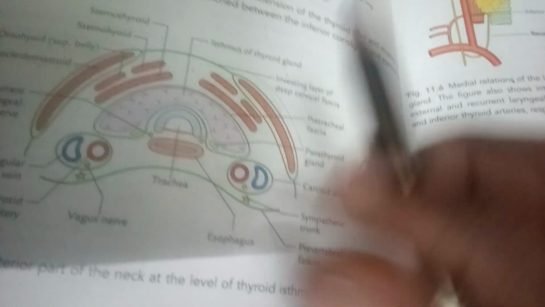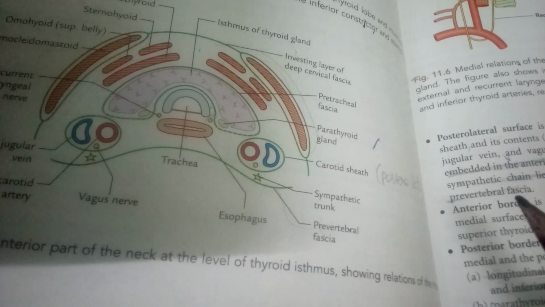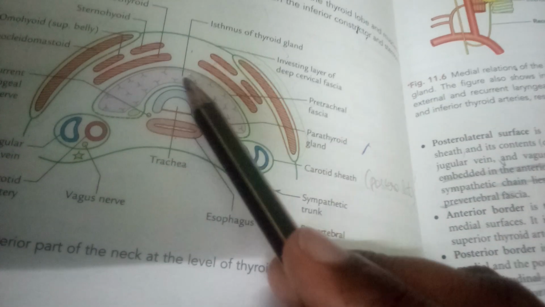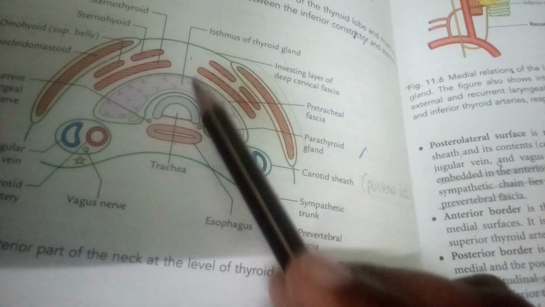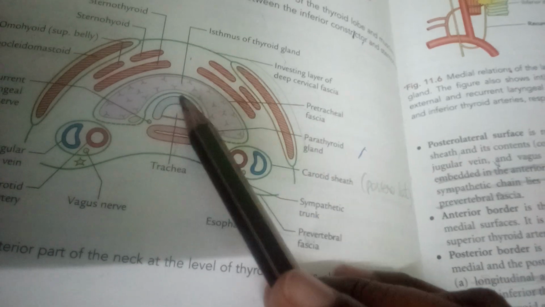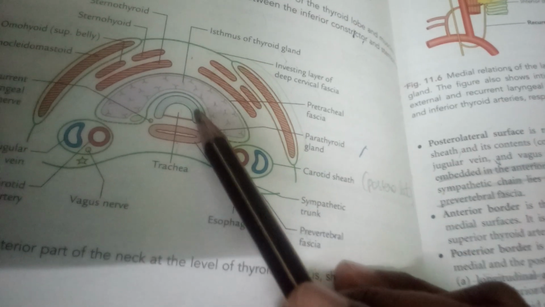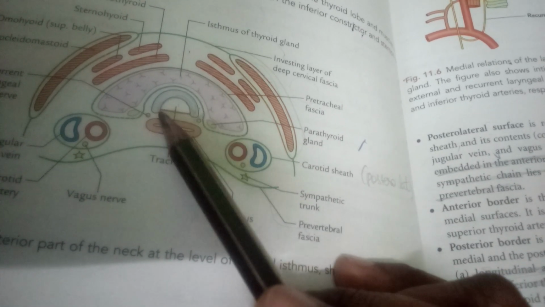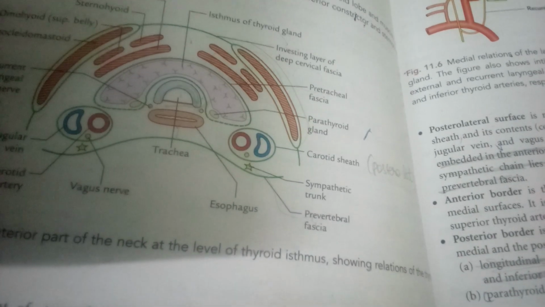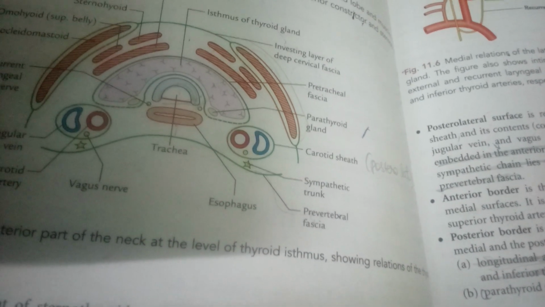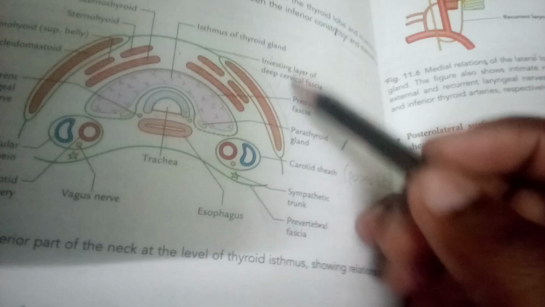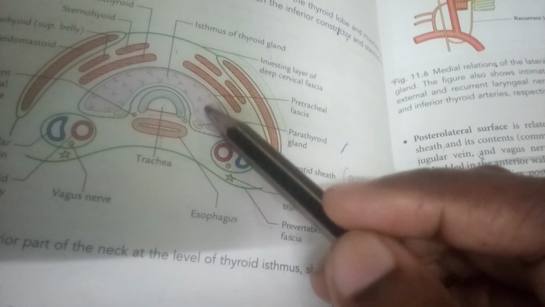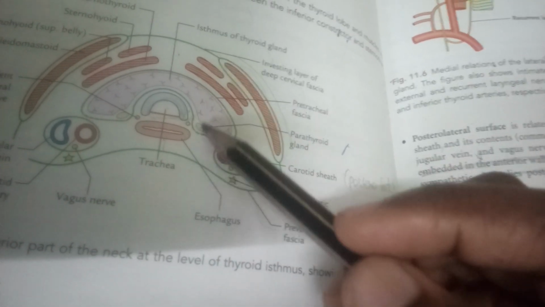So next is medial surface. The medial surface is the surface towards the trachea and esophagus. And see here, this is the thyroid gland, trachea, esophagus. Sorry, not the thyroid gland, but the trachea. This is a C-shaped cartilage, and this is the tracheal ligament. Next is that, from the trachea. So medially, we can see this.